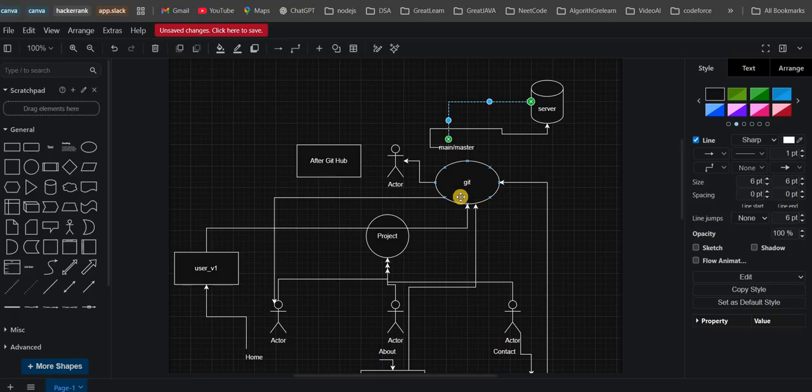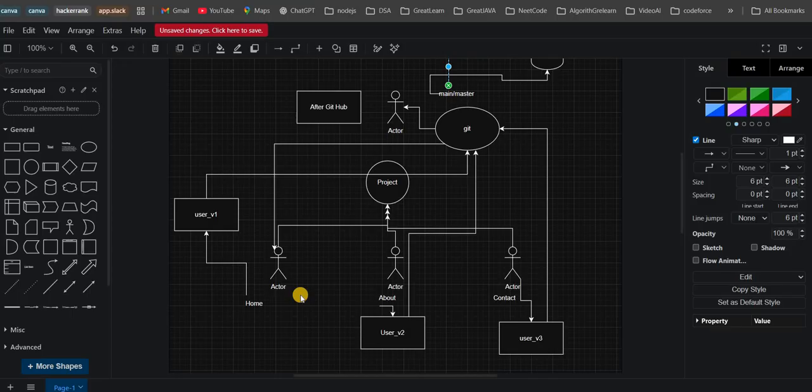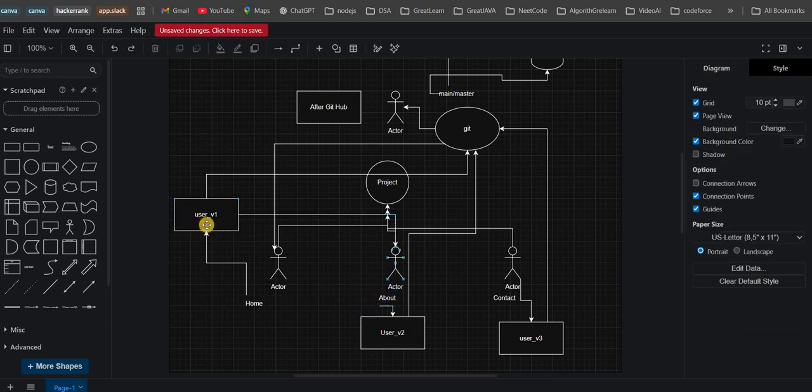They can access only the repository of this project, and they will create new branches and push into those. Say someone has worked on the home page but suddenly left the company, and someone else wants to make changes there. He will pull the code from this branch in GitHub, do some work on the home page, and push again into the user branch, or otherwise create a new branch.